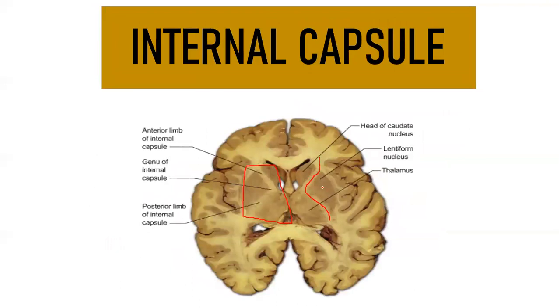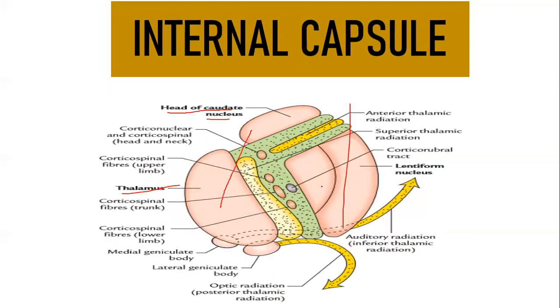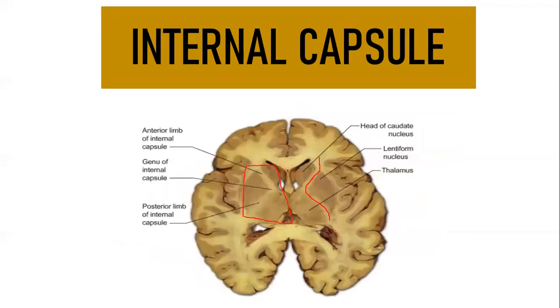This is your lentiform nucleus, and the portion that is going to be behind it is the retrolentiform part of your internal capsule. And you have a sublentiform part, which means below your lentiform nucleus. This will be your sublentiform part.